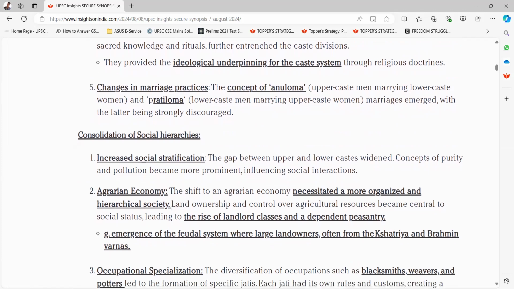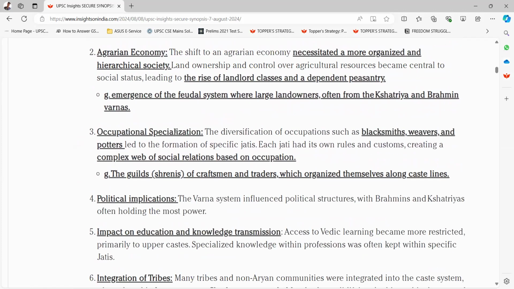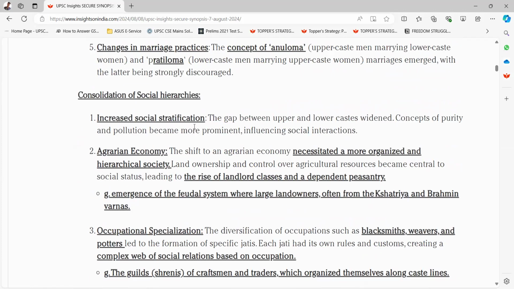Next is consolidation of social hierarchies. First one is increased social stratification. The gap between upper and lower caste widened. Concepts of purity and pollution became more prominent, influencing social interactions.